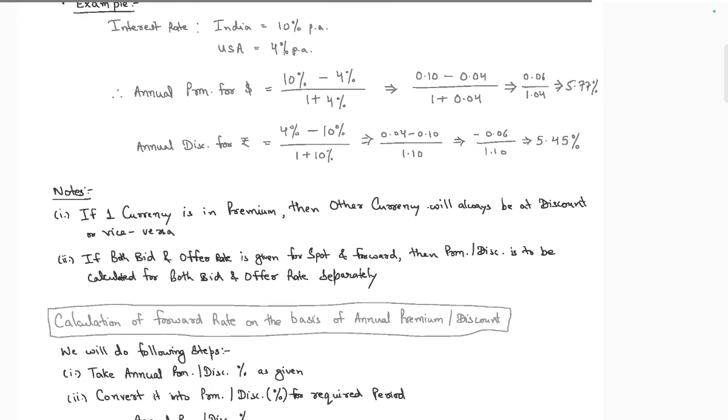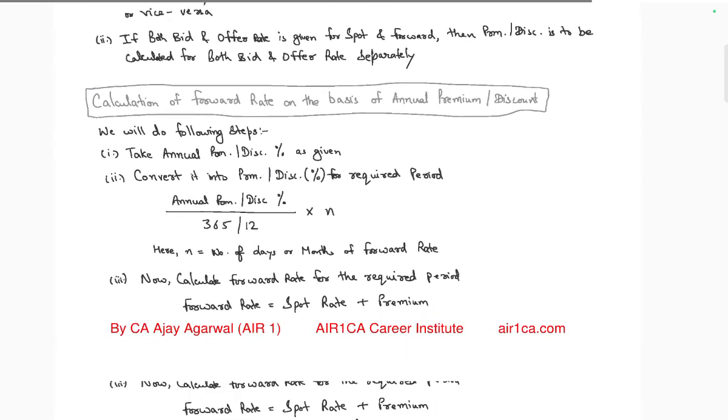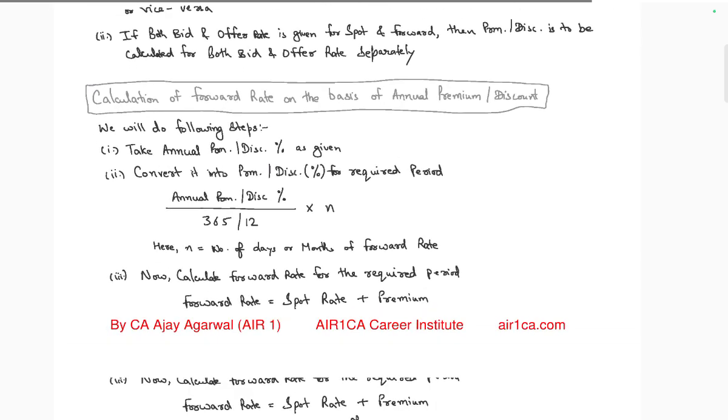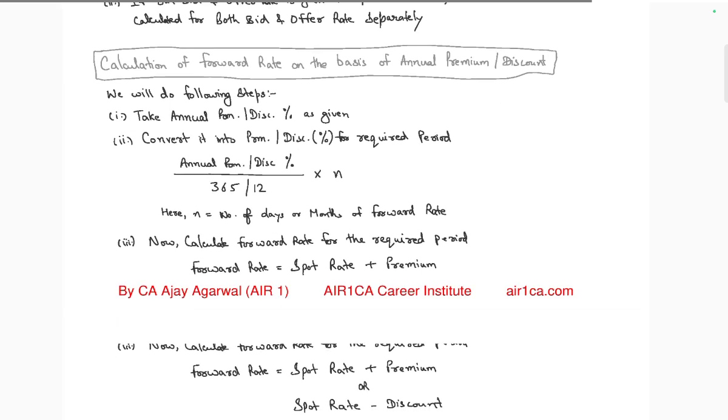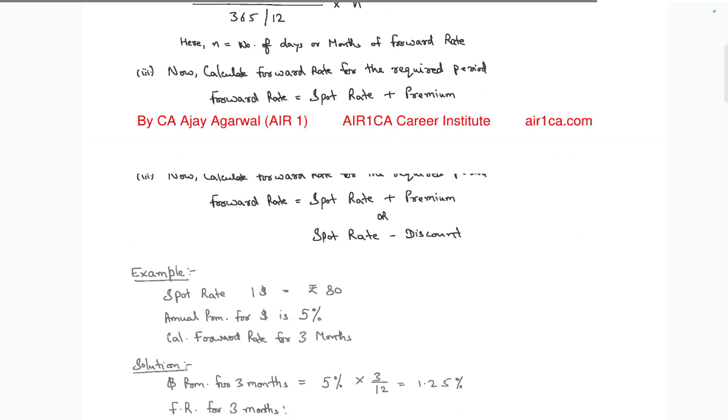If one currency is at a premium, the other currency is at a discount, and vice versa; both premiums are on the forward. Calculate the forward rate on the basis of the annual premium. Follow these steps: take the annual premium and convert it into the premium or discount for the period. Annual premium is divided by 365 or 12, multiplied by n, the number of days or months of the forward contract. You convert it into premium. Now calculate the forward rate. Forward rate is spot plus forward premium.